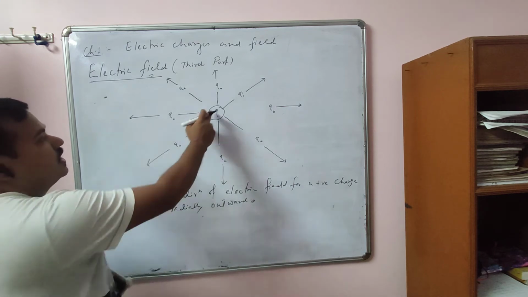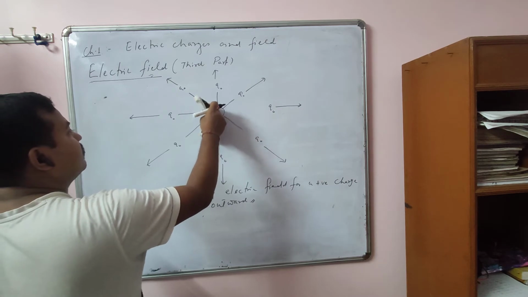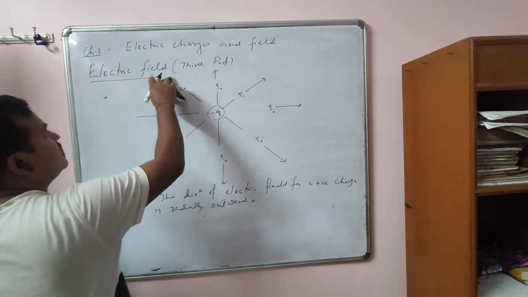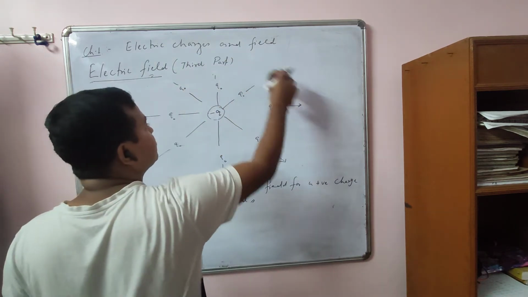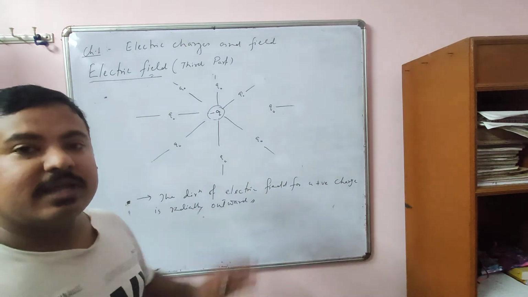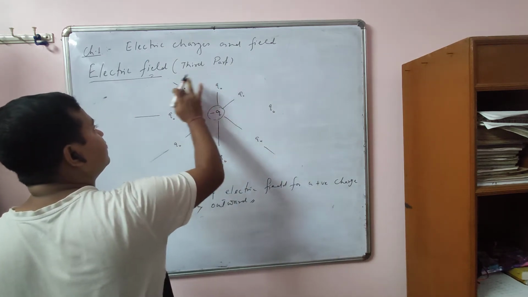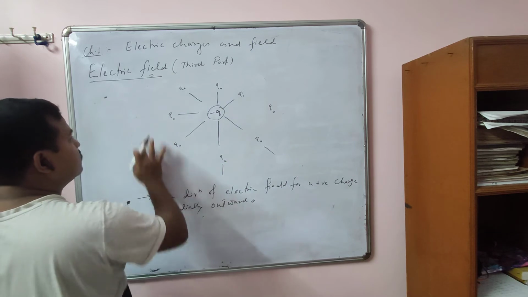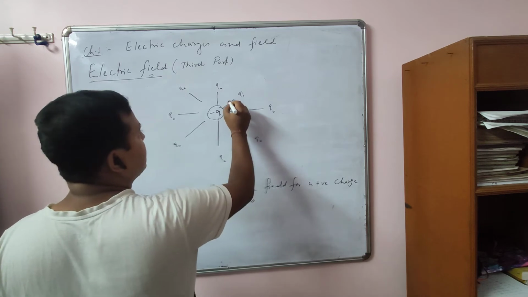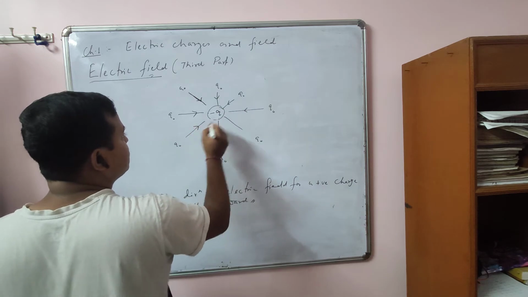Now suppose this source charge is negative. What will happen? You tell me. We know that unlike charges attract each other. Now the negative source charge will attract this test charge Q naught. It attracts along this direction, so it comes closer. It will move towards the source charge.